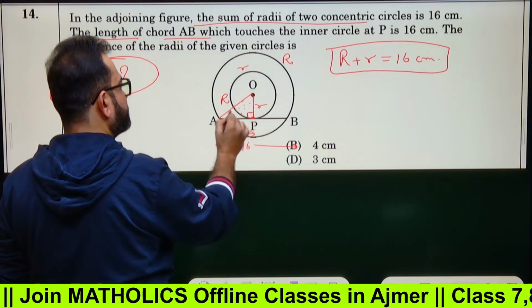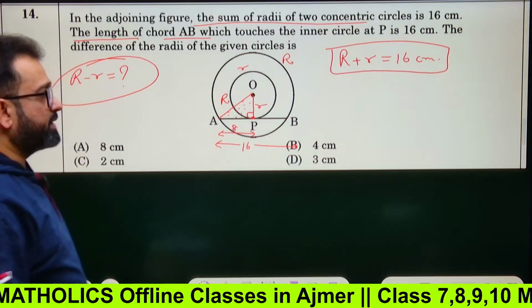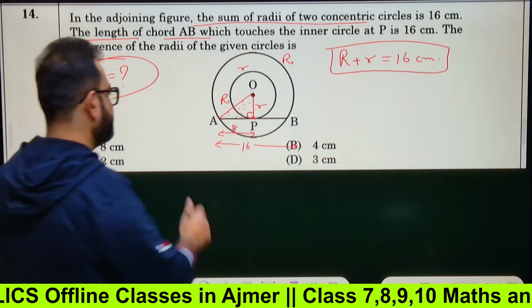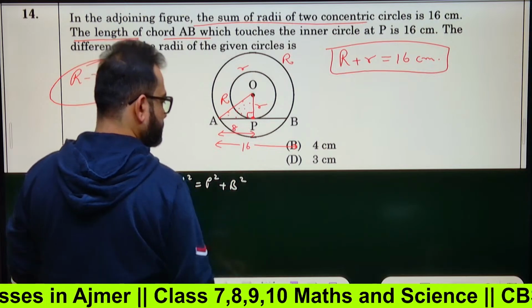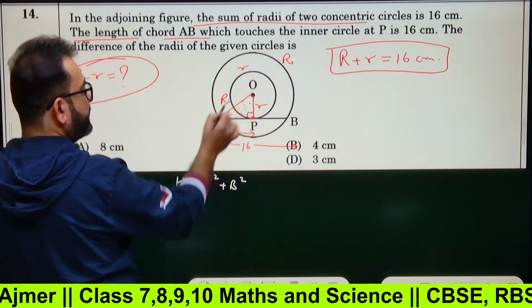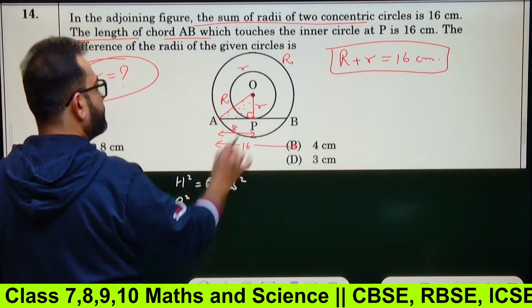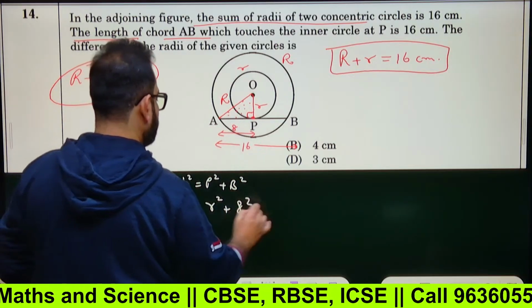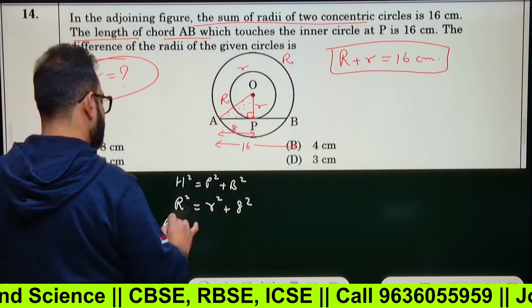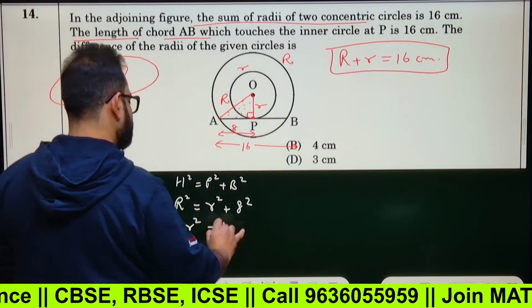if you apply Pythagoras theorem, hypotenuse square equals perpendicular square plus base square. So h square is what? The hypotenuse is capital R. The perpendicular is small r square. The base square is 8 square, right? So R square comes on the left side: R square minus small r square equals 64.